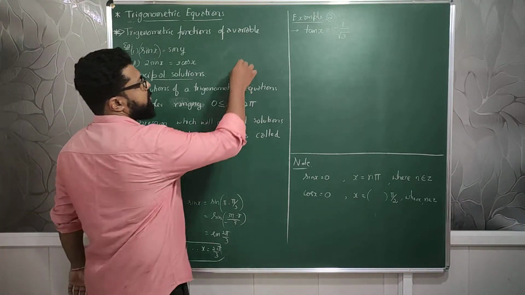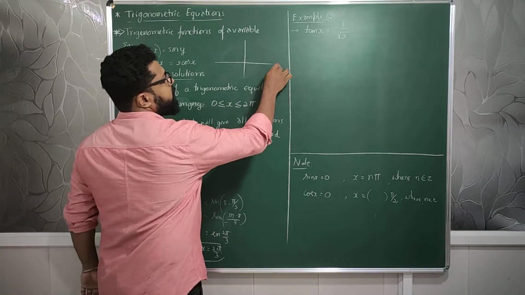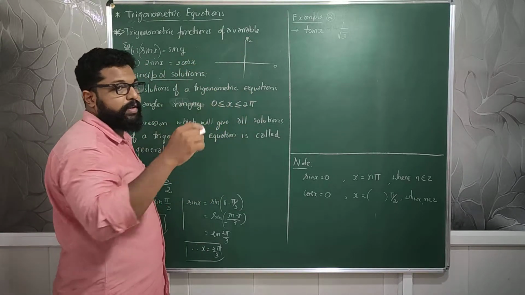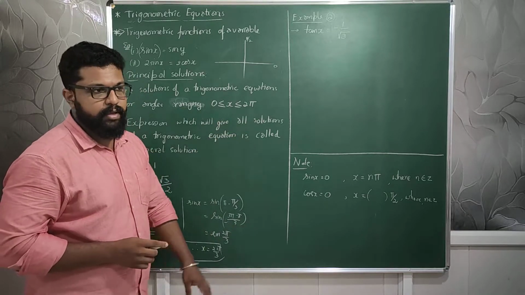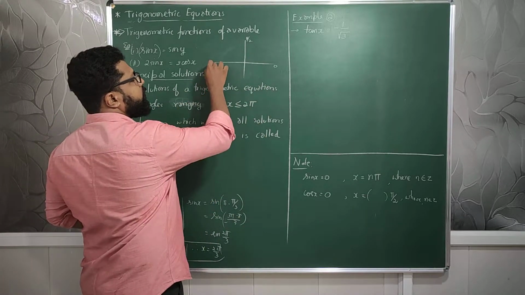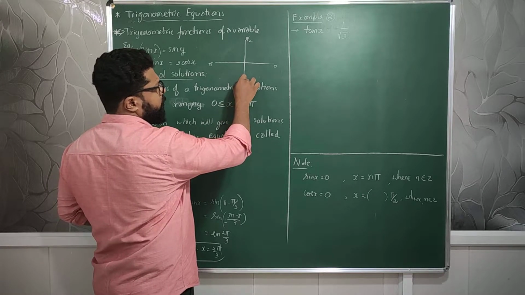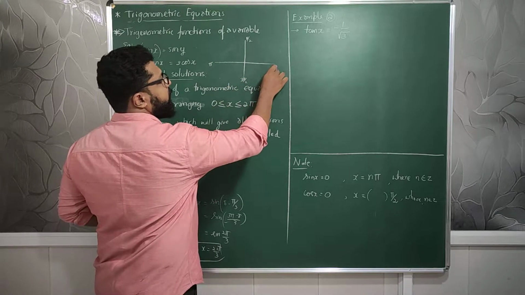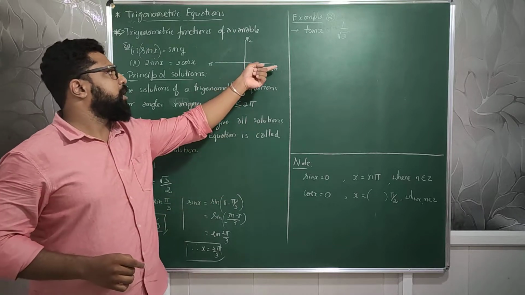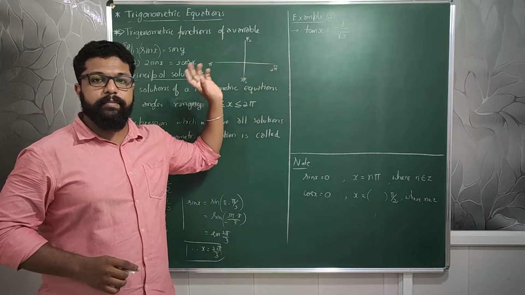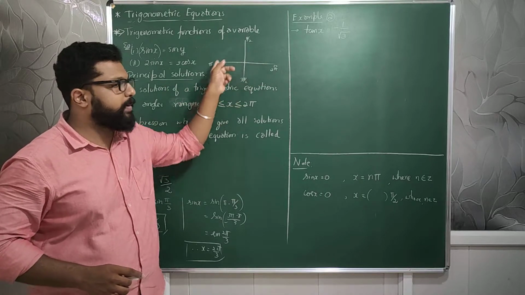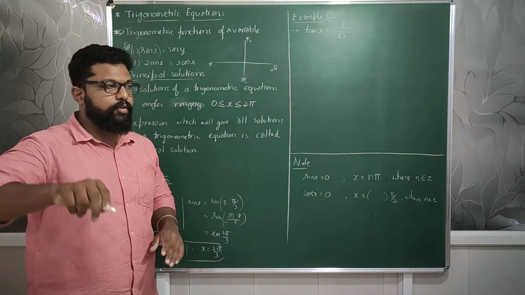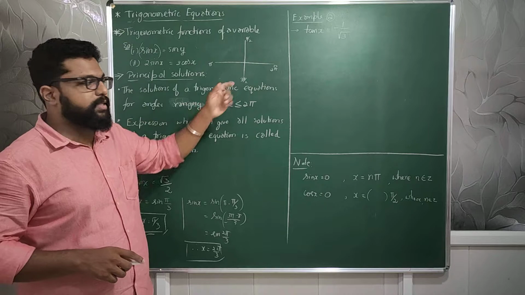Suppose you see this is ranging from 0 to pi by 2. Pi by 2 is 90, so 0 to 90 is pi by 2. Now we will indicate in terms of radians itself. So 0 to pi by 2, then here we will end at pi, then it will be 3 pi by 2, then it will be 2 pi. That means one full rotation of all the values of the trigonometric function. Why is it 0 to 2 pi? Because all four quadrants, one full rotation of all the values, is nothing but the principal range.